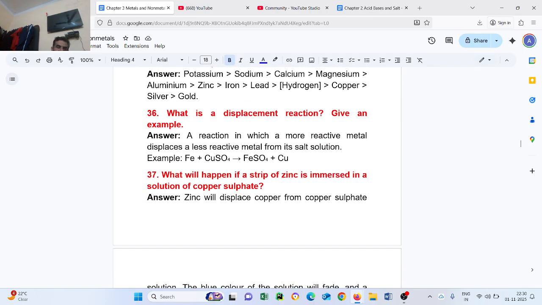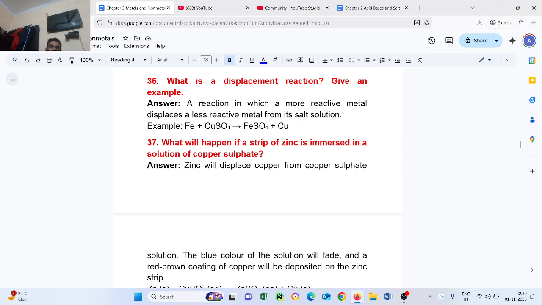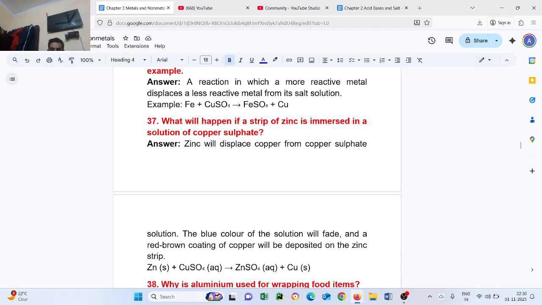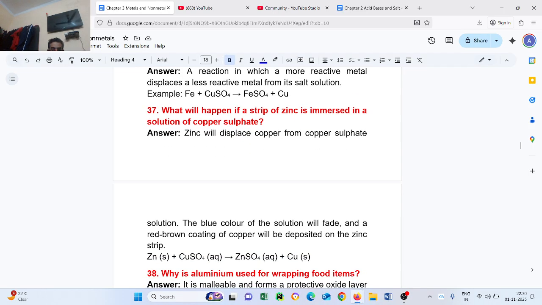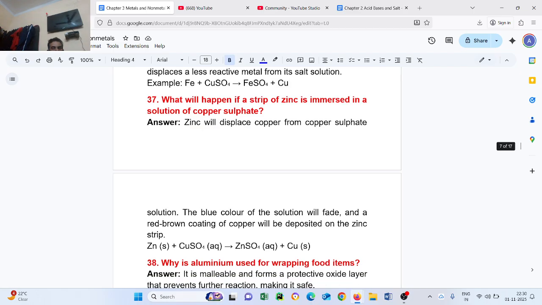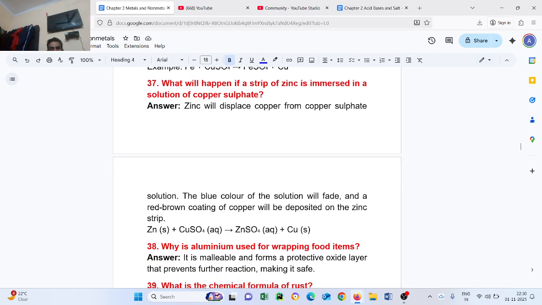Question number 37. What will happen if a strip of zinc is immersed in a solution of copper sulfate? Answer, zinc will displace copper from copper sulfate solution. The blue color of the solution will fade and a red-brown coating of copper will be deposited on the zinc strip. Zinc solid plus copper sulfate aqueous gives zinc sulfate aqueous plus copper.